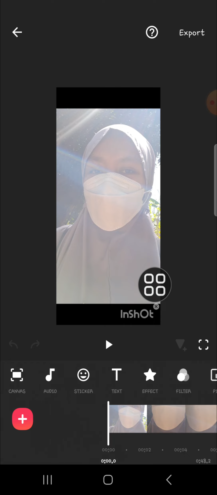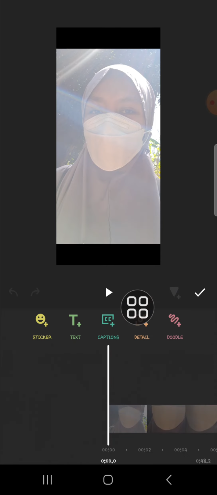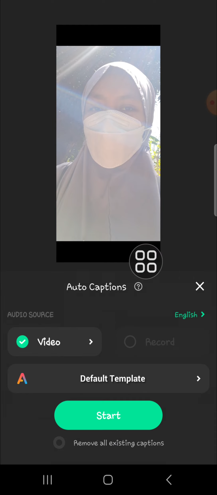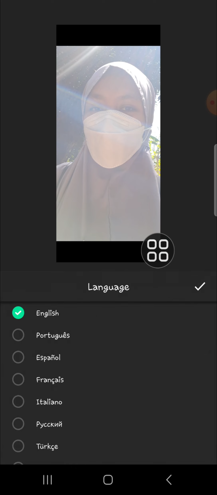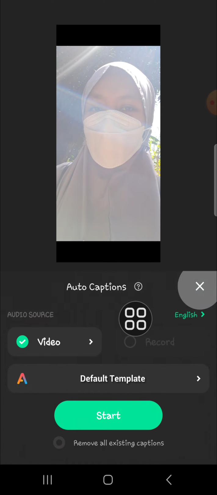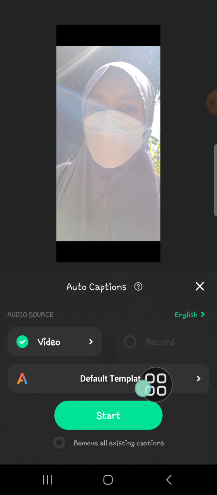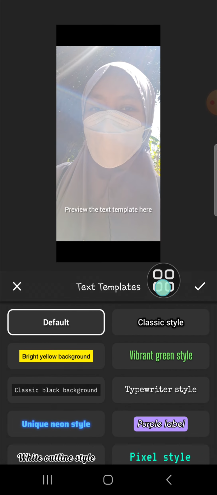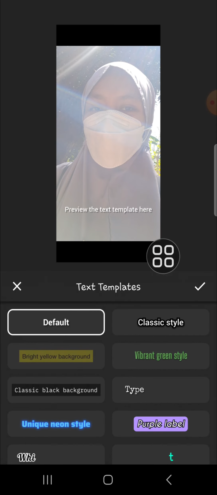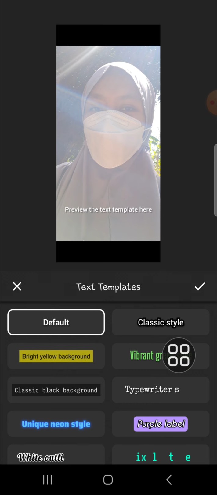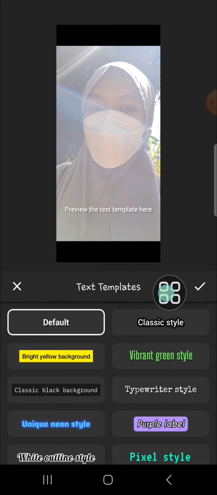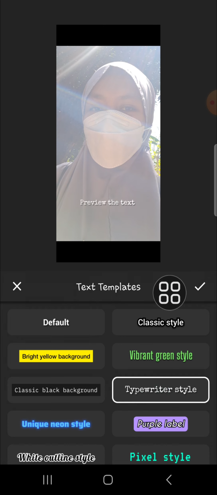If you want to add caption, we can click on the text option, and then we can select caption, and then we can choose the language. And since the video is in English, so I'm gonna select English, and then here you can choose the template for your caption. And since we want to add typewriter caption or caption with typewriter style or animation, we can choose this one guys, typewriter style.